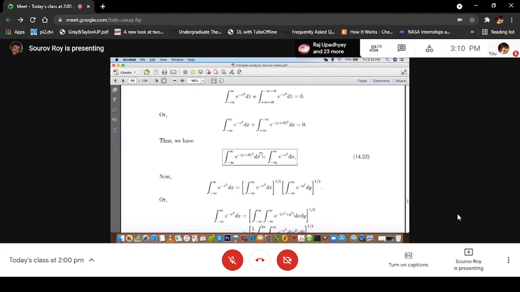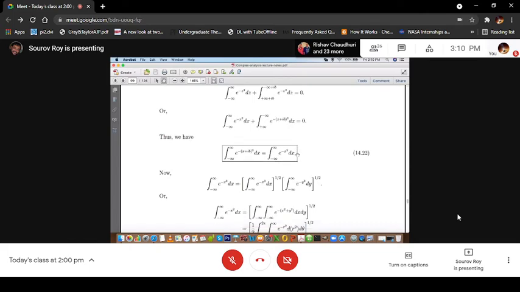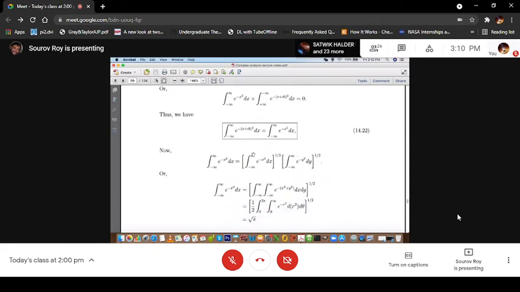So you see that this integration is independent of b, because the result of this integration doesn't depend on b. So we have put that, and then the rest of the thing is straightforward. You have done it many times in your life, that you have to calculate now this quantity, the integration from minus infinity to plus infinity of e to the power minus x square dx.